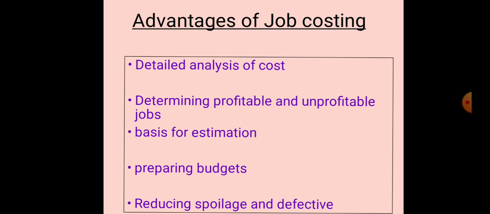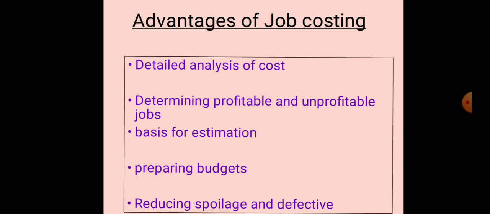Cost data made available under job costing helps in preparing budgets for the future. We are preparing the cost sheet for each job, so these cost sheets are helpful for preparing the budgets in the future.